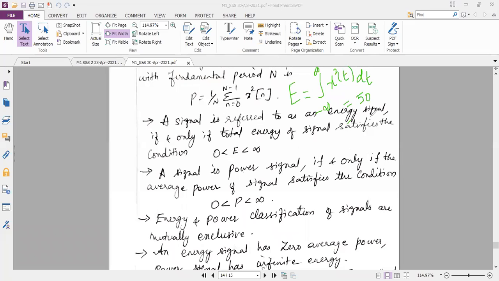So you tell me, if the answer is 50, whether it is an energy signal or the power signal. Energy signal. Very good, very good. Energy signal, because 50 is between 0 and infinity. I have the same question again. When I calculate the energy using the formula, if I am getting the energy as infinity, you tell me whether the given signal is an energy signal.